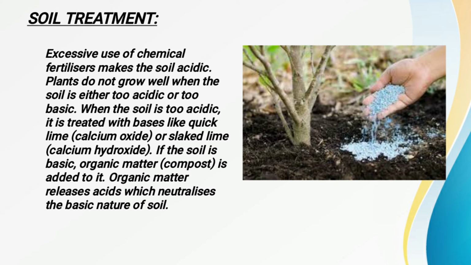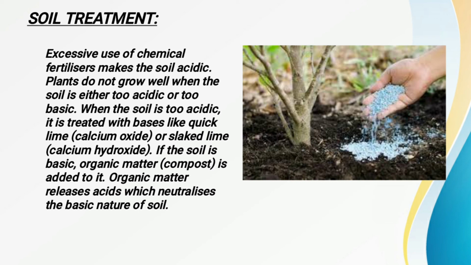Now when the soil becomes too acidic or too alkaline, the plants are not able to grow properly. So in this case, if our soil becomes too acidic or too basic in nature, we have to add some amount of base if it is acidic, or some amount of acid if it is basic. Suppose the soil is too acidic, then you have to treat that soil with the help of a base so that it neutralizes the effect of the acid.